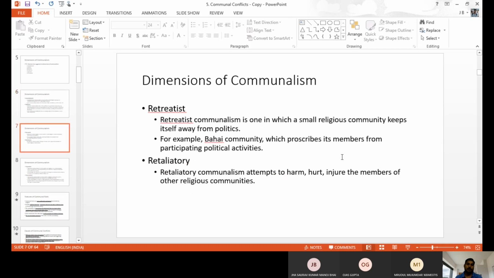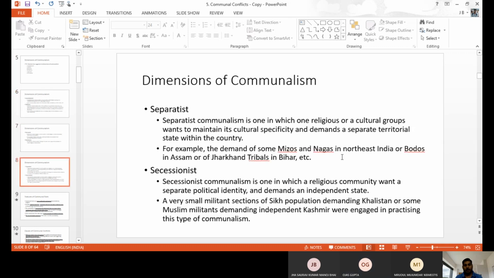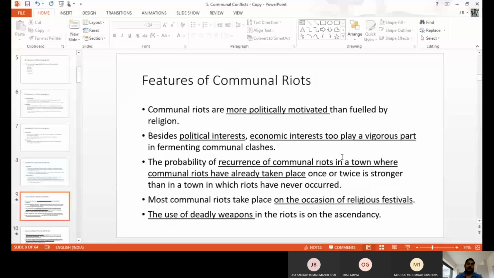Next one, features. What are communal riots or communal conflicts, and what are their features? The first feature of communal conflict is that it mostly happens for politically motivated reasons. Mostly people want to get power, want to get leadership, want to rule, want to dominate. That is the reason communal riots mostly happen.